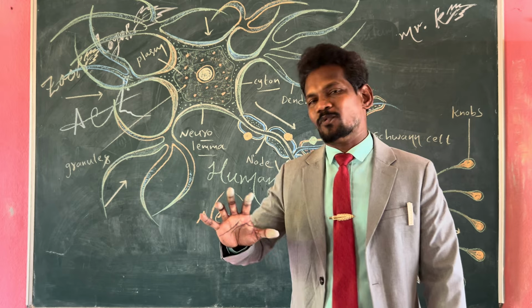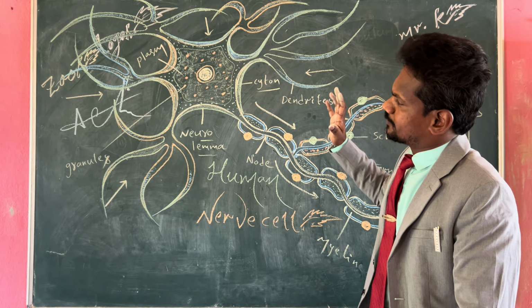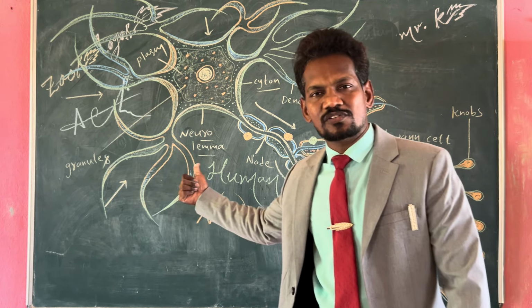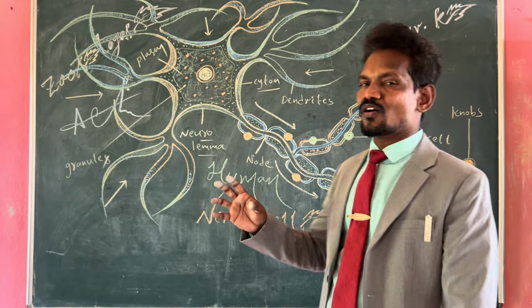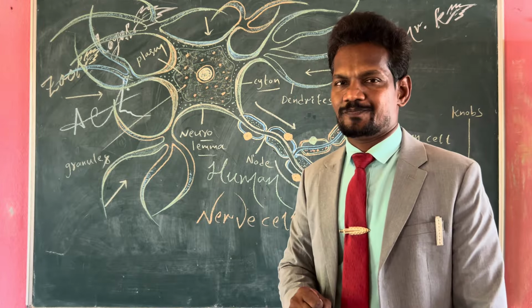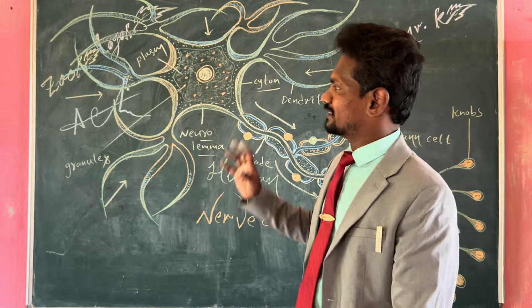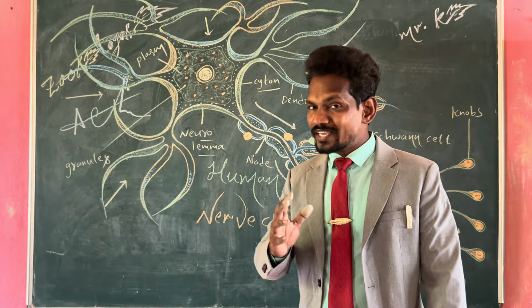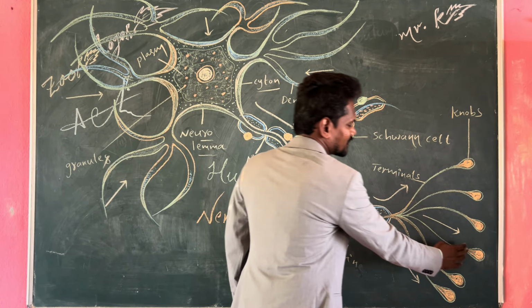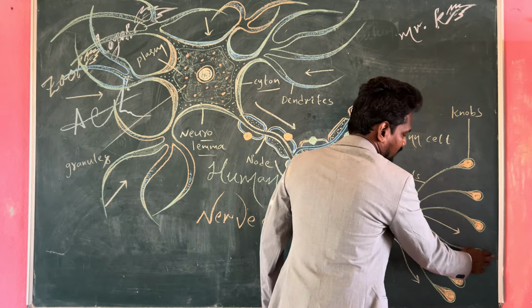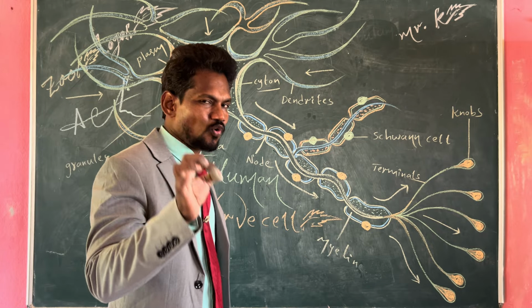Unique department. Okay. If we observe the structure of the nerve cell or neuron, this cell is the longest cell in the human body, around 100 centimeters in length. Why? Each and every nerve cell is connected with another nerve cell by a small, minute, microscopic junction.